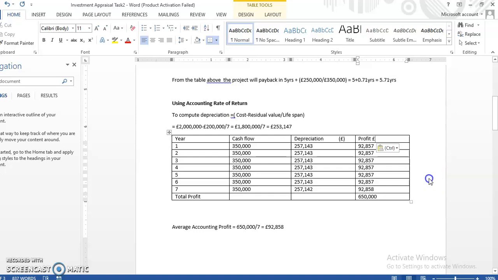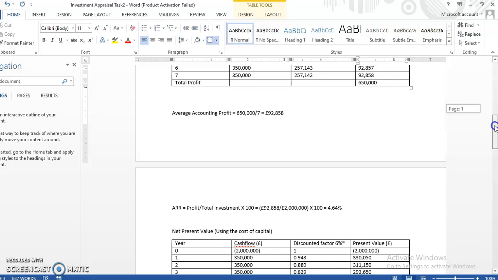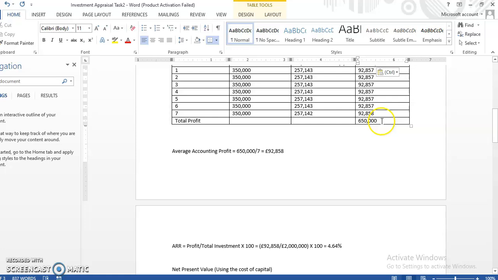Now, for us to calculate the accounting rate of return, we have to determine the average accounting profit, which is this 650,000 pounds divided by 7 years. It means on average, the business will earn a profit of 92,858 pounds on an annual basis.